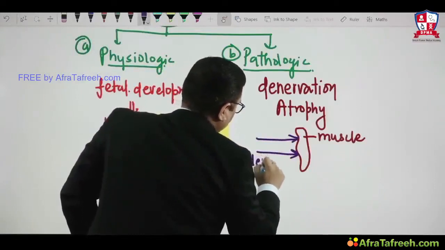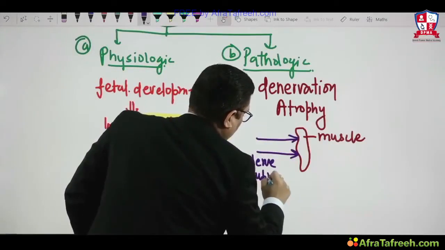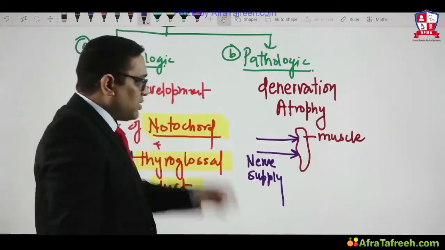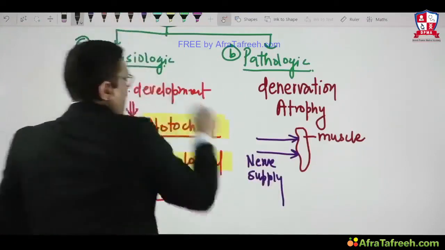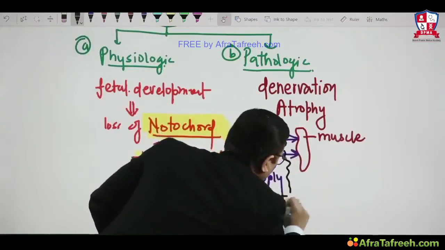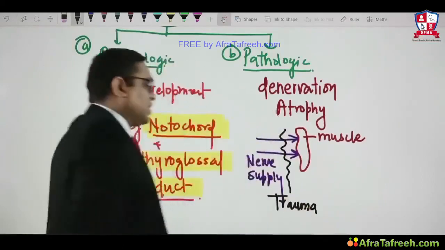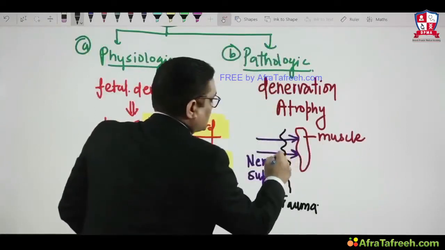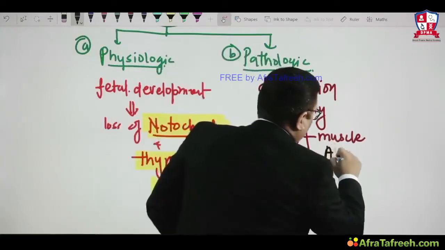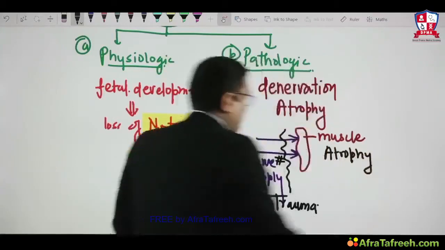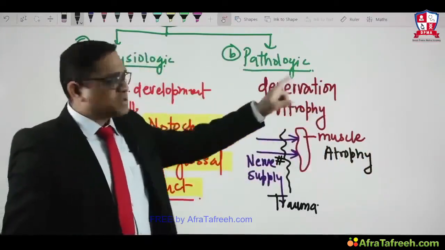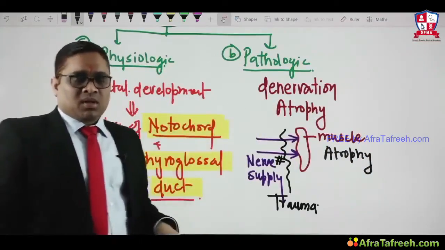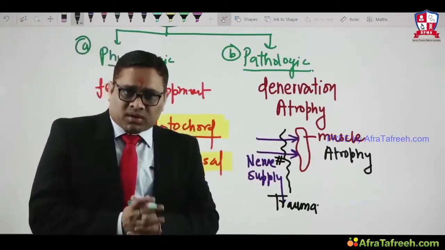Sometimes because of trauma or some injury, this nerve supply will be lost, and as a result, the muscle will have atrophy. This muscle atrophy due to loss of nerve supply is called denervation atrophy, and this is another example of pathologic atrophy. So these are important things about atrophy.